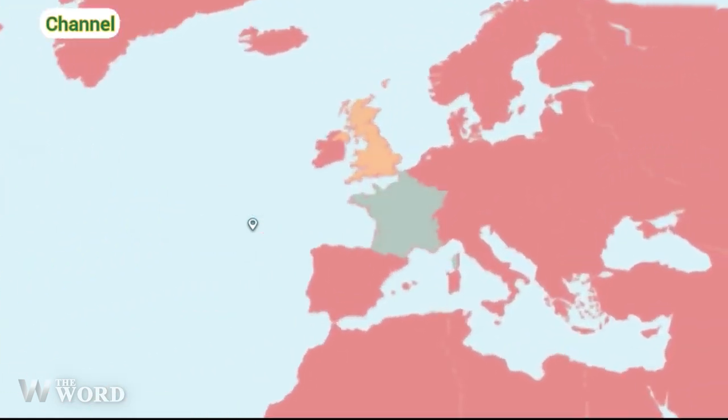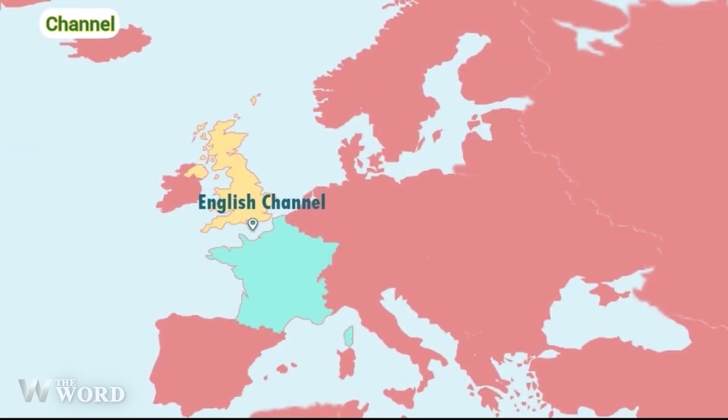Channels. A channel is a wide strait or waterway between two land masses that lie close to each other. A channel can also be the deepest part of a waterway or a narrow body of water that connects two larger bodies of water.